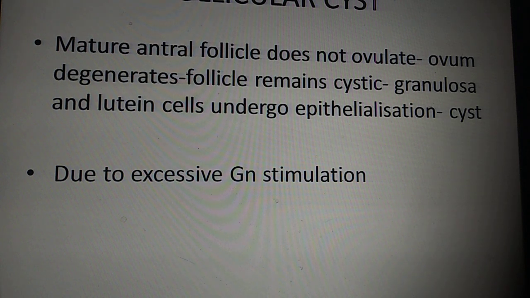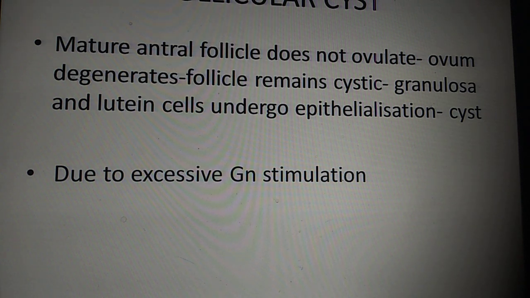Now, follicular cysts, how does that originate? From the mature antral follicle which does not ovulate. What happens if ovulation does not occur from the mature antral follicle? The ovum will degenerate inside. But since it did not rupture, the follicle as such will remain cystic. Only if it ruptures, it releases the contents, right? The ovum and the rest of the contents, and then it undergoes changes into corpus luteum.